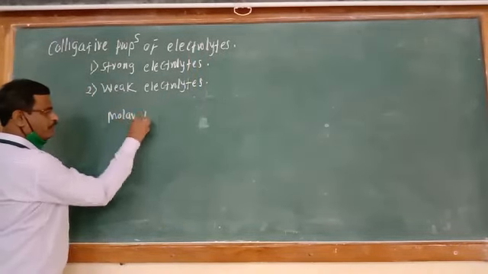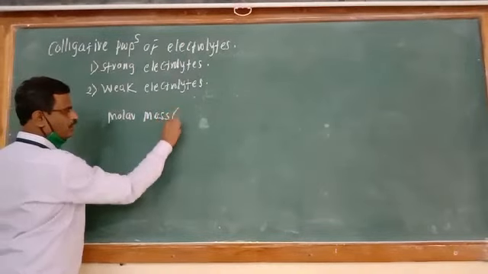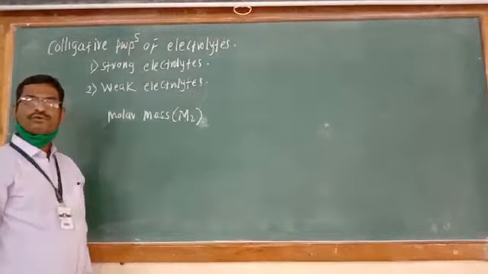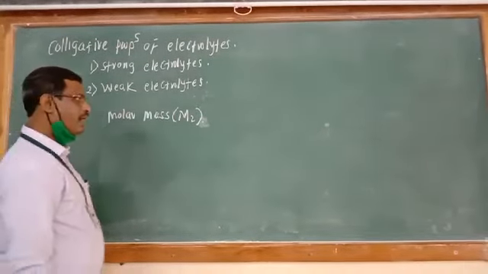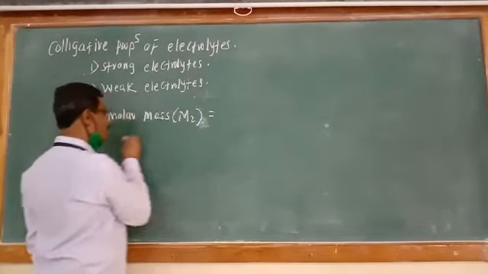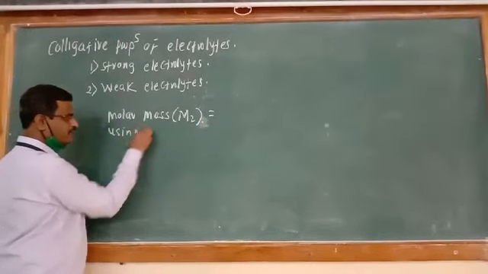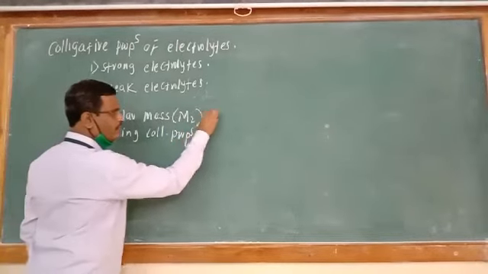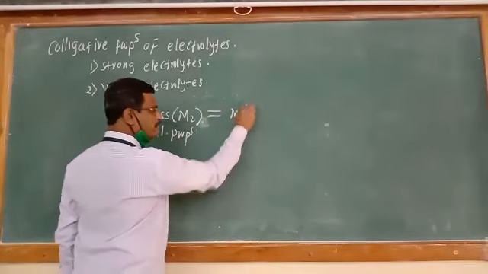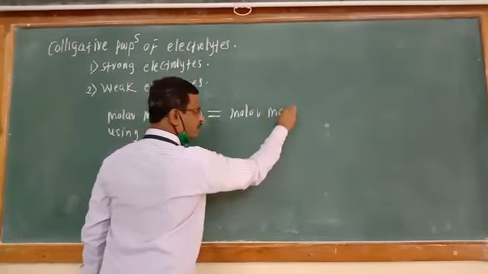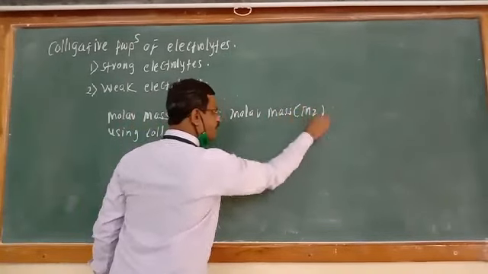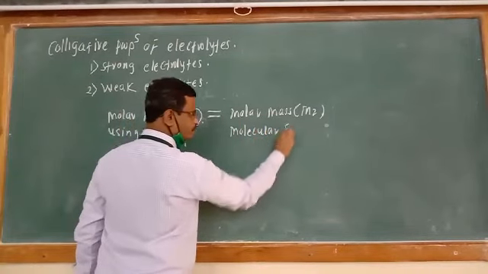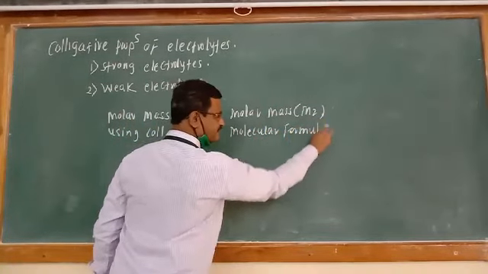So whenever the molar mass of solute, that is M2, is calculated using colligative property, and whenever the molar mass of solute, that is M2, is calculated from the molecular formula, they are the same.